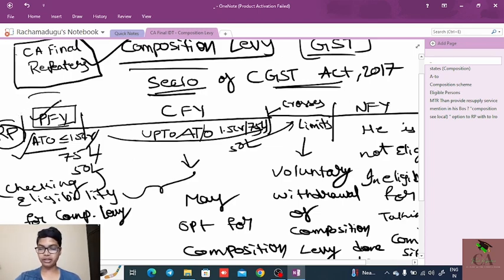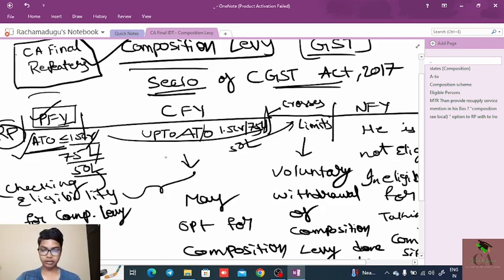In the previous financial year, the aggregate turnover of that person should be less than or equal to 1.5 CR, or 75 lakhs, or 50 lakhs, as the case may be, or in the current financial year, the aggregate turnover is up to 1.5 CR or 75 lakhs or 50 lakhs, whatever the case may be. After that, once he crosses the limit as specified, he needs to voluntarily withdraw from the composition scheme and take a regular registration.